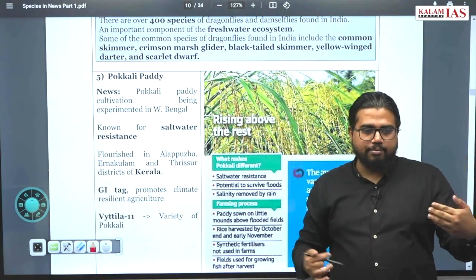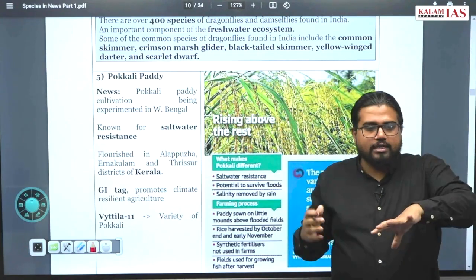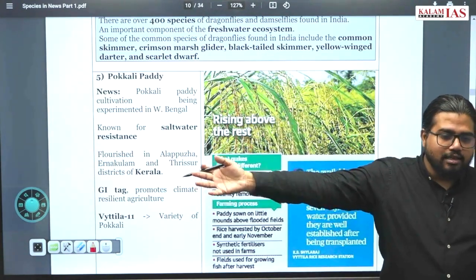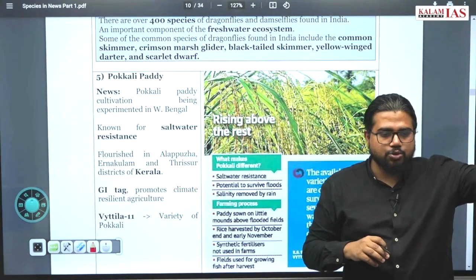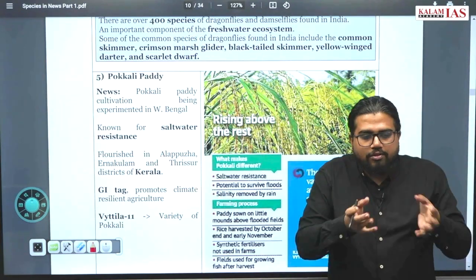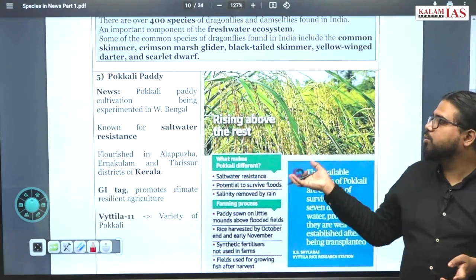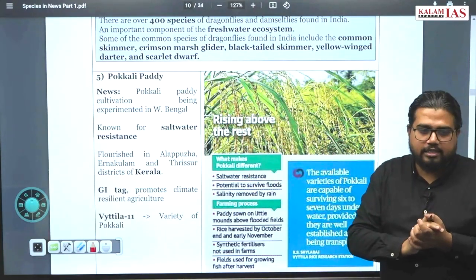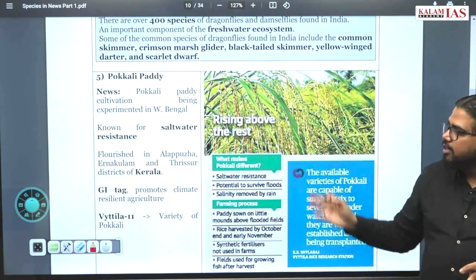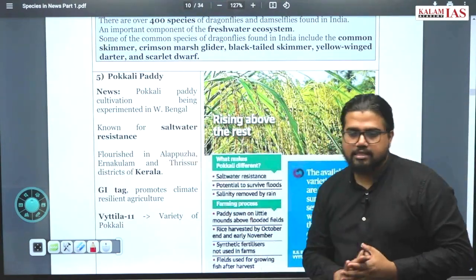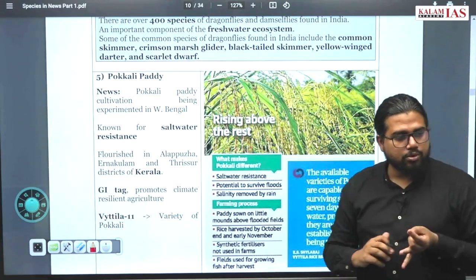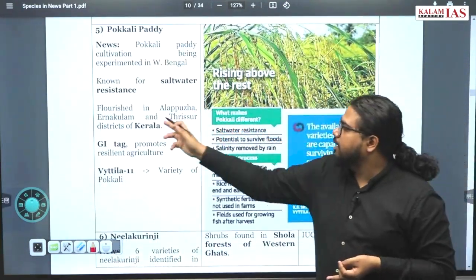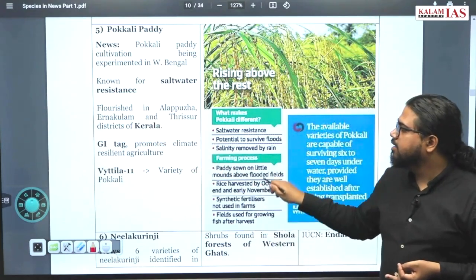Backwaters are not fully saline, but are a mixture of fresh water and saline water. The saline content will not be as high as oceans, but it will not be as low as estuaries and other rivers. So there will be some mixture of this. So these backwaters will also flow into this region. So this is done in this Alappuzha region also, where the backwaters are quite famous. So this should have high resistance to flooding, and high resistance to salt water will also be a characteristic of this. Done in Alappuzha, Ernakulam and Thrissur districts of Kerala.